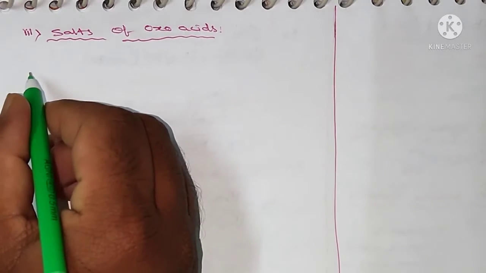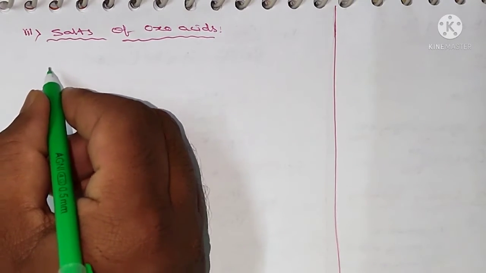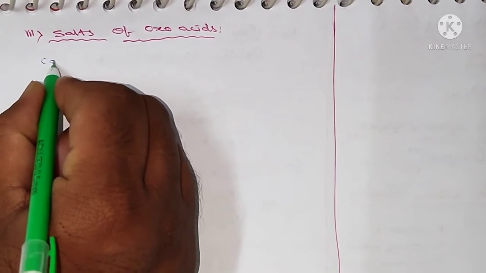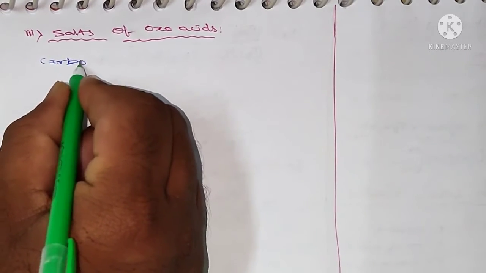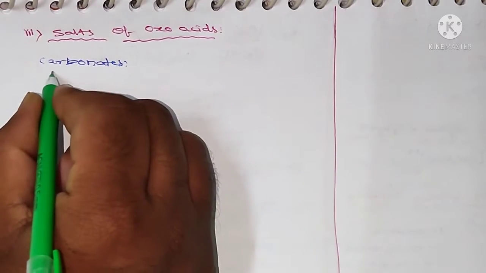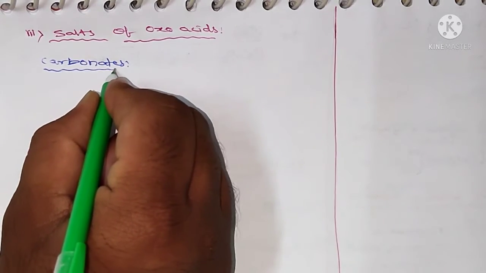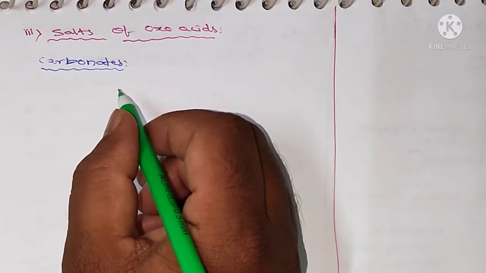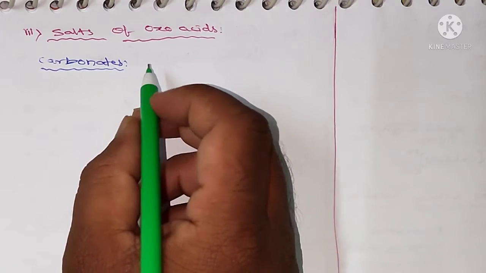Let me take carbonates of oxo acids. Already we discussed those oxo acids.